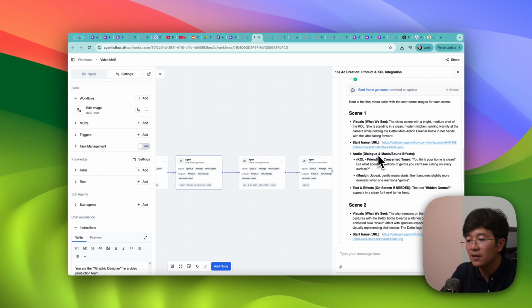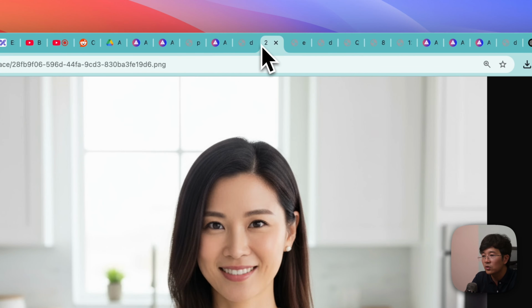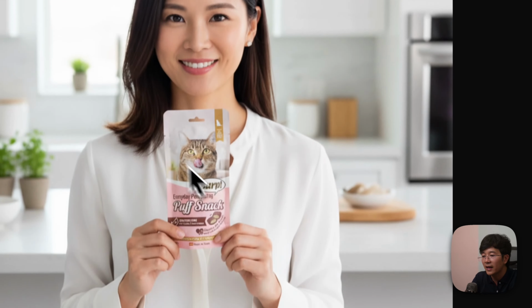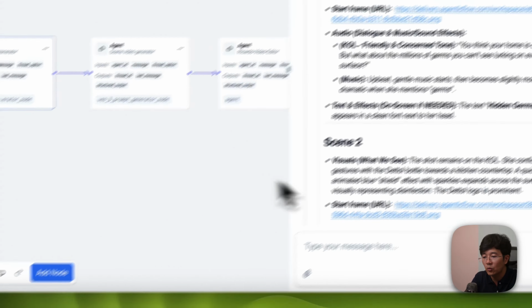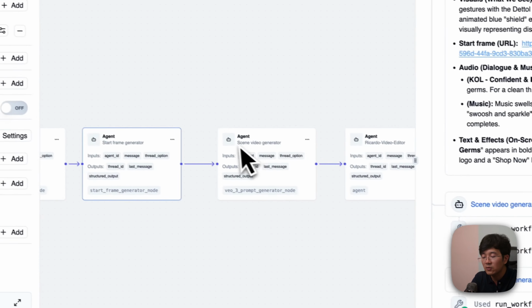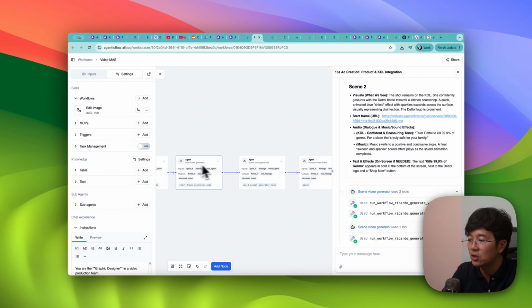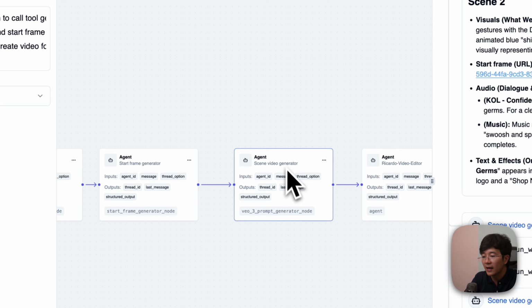So it means it can produce images, it can merge two images together, or maybe generate a totally new image. That's why you will see there's a woman holding the cat food in here. You can think about how it's working. And after this start frame generator is done, it will pass the rest of the work to the next agent.